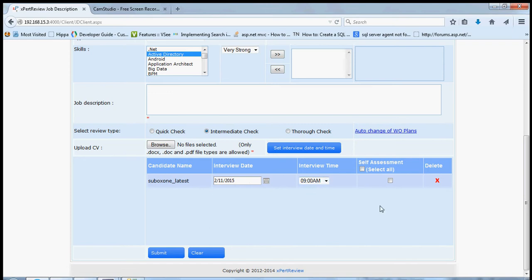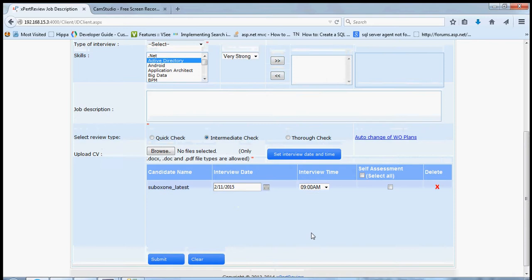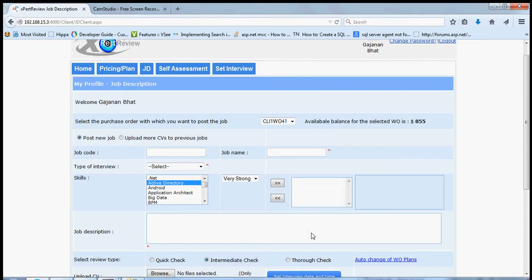If you have selected our self-assessment module, you will see a checkbox where you can assign a self-assessment exam for the particular candidate. If you have not purchased our self-assessment exam, or if you do not wish the candidate to take the self-assessment exam, directly click on the submit button to finish your job posting. Once this job is posted, admin will assign the jobs to the experts based on the skills you have selected for the candidate and based on the expertise of the expert.